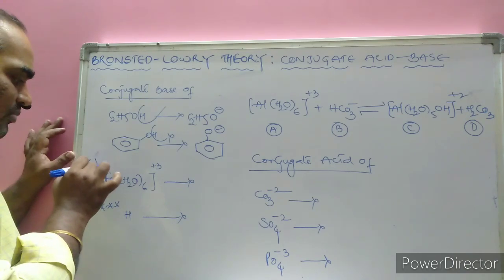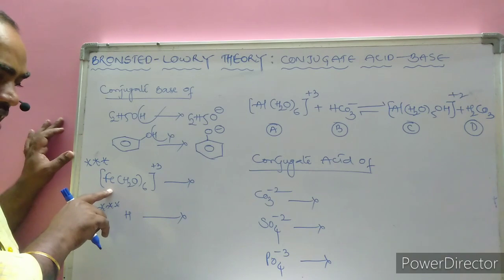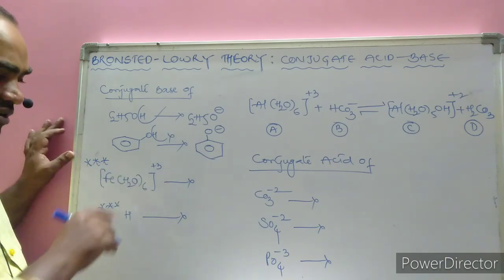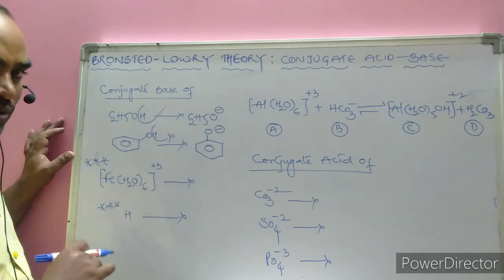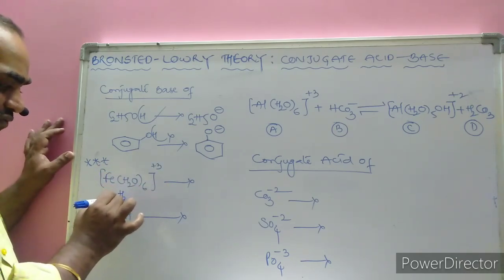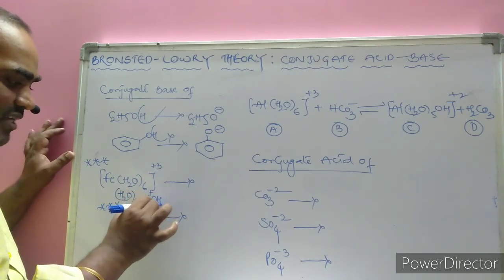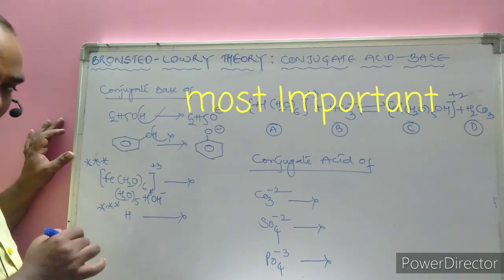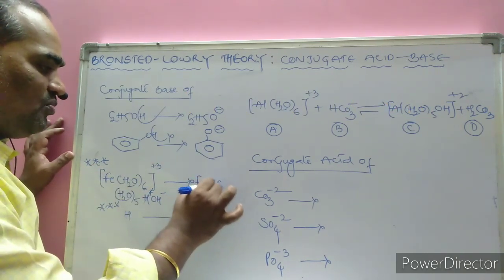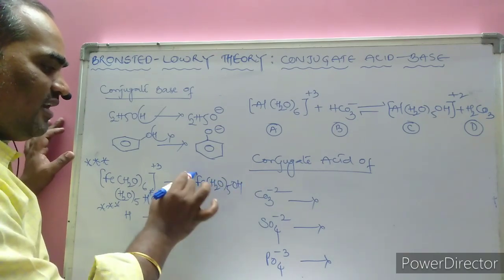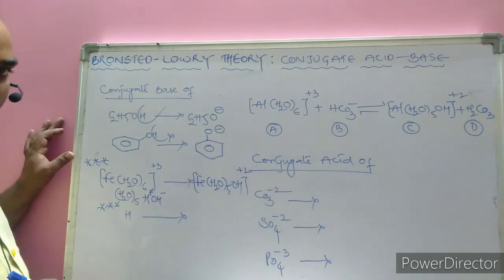A very important example that comes under complex compounds: the hexaaqua iron(III) ion is given. Here I want to write the conjugate base. What do we need to do? Remove the proton simply. Here, for my convenience, H2O is taken 5 times, and for another molecule I write H plus and OH minus. As a result, if one proton is lost, the formed one is Fe(H2O)5(OH), with OH minus, and plus 3 reduces to plus 2.